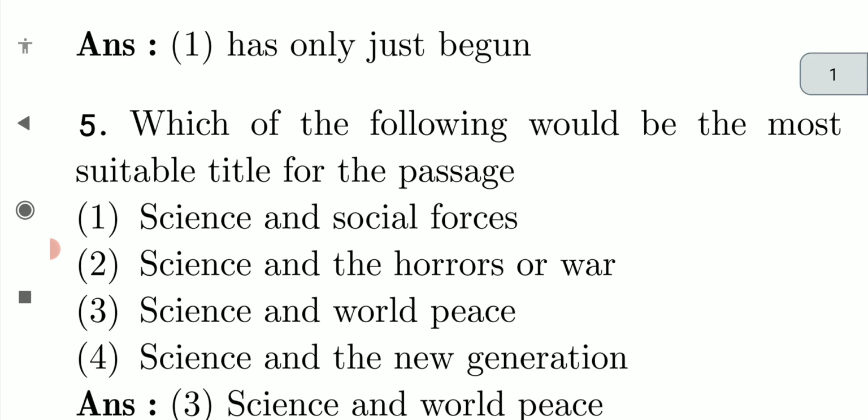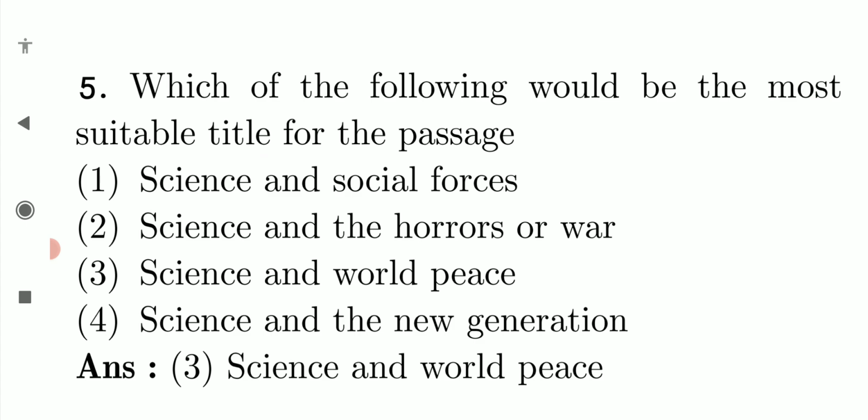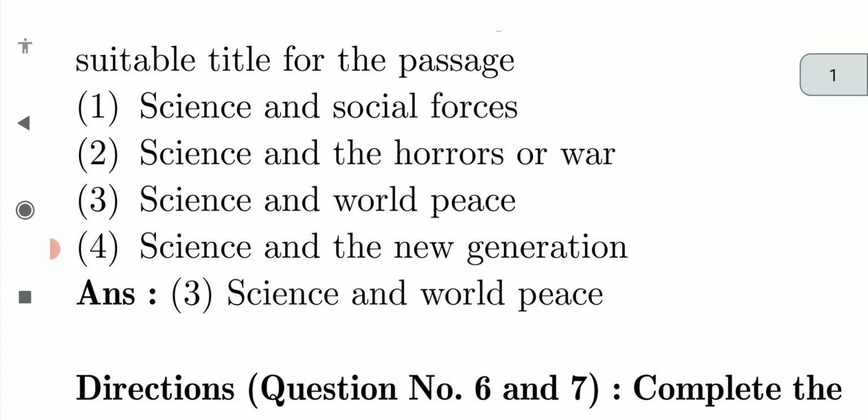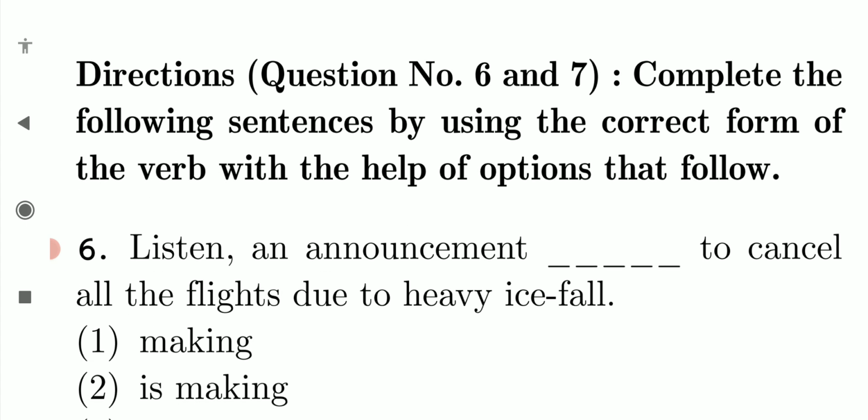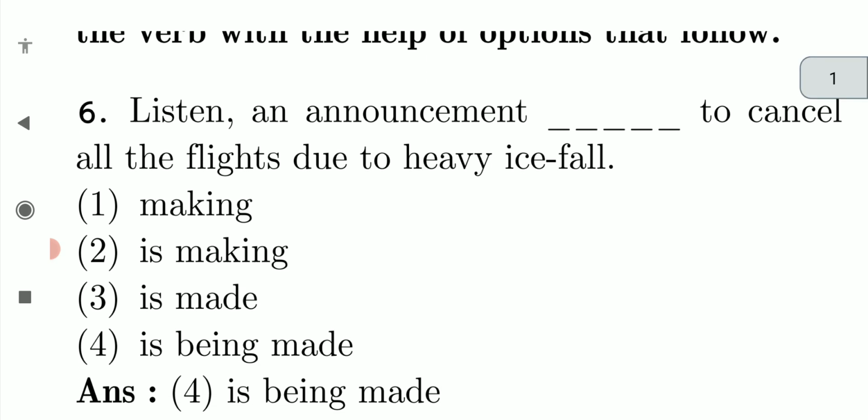Which of the following would be the most suitable title for the passage? Science and World Peace. Then we have to complete the sentence. Listen, an announcement dash to cancel all the flights due to heavy ice fall. An announcement is being made. Understood? An announcement is being made to cancel all the flights due to heavy ice fall.